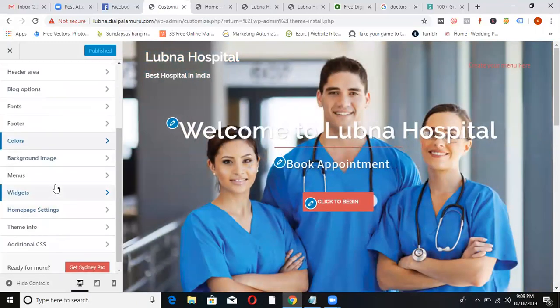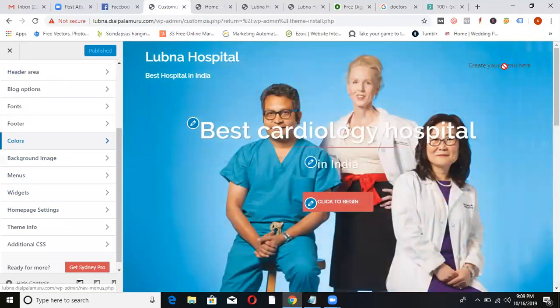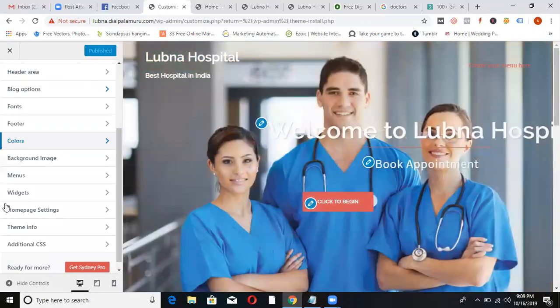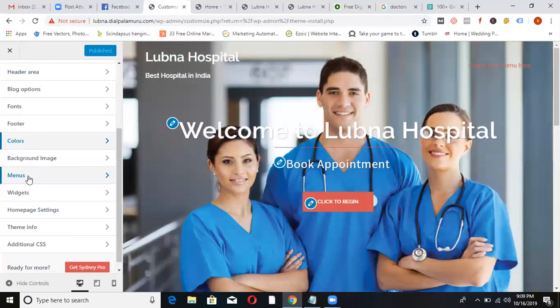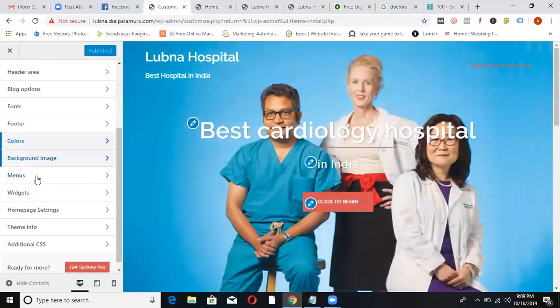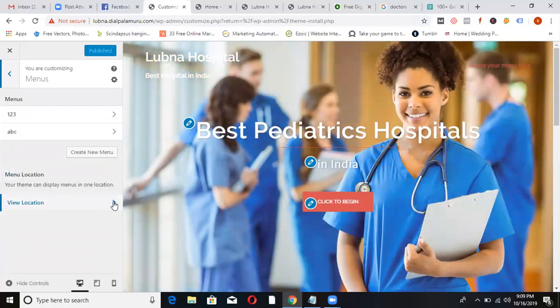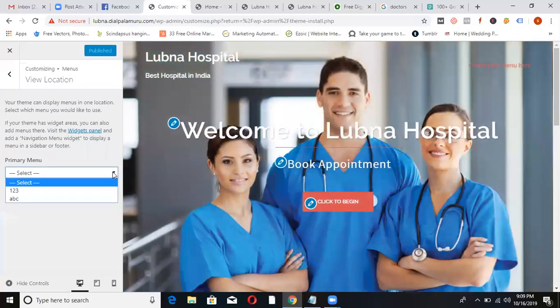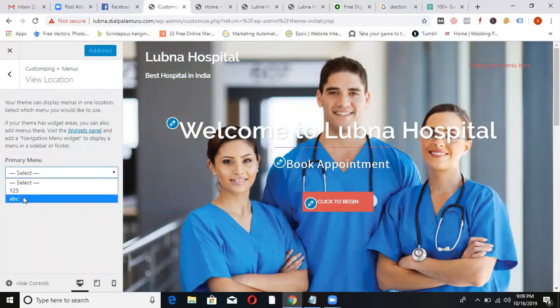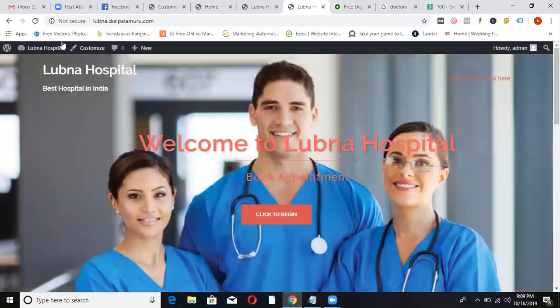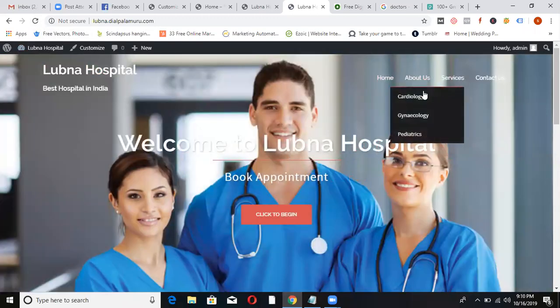Now here comes the menu. Why are you wondering why the menu is not coming? Once you create a menu in appearance, in each and every theme you have to apply your menu. Here also one more option called menu. What is the menu name we have? ABC and 1, 2, 3. Click on menu and here click on view location and select what menu you want, whether you want ABC or 1, 2, 3. I want ABC. Then publish. Now see the difference. That's the primary menu. Can you see here? Home, about us, services, you have a menu.